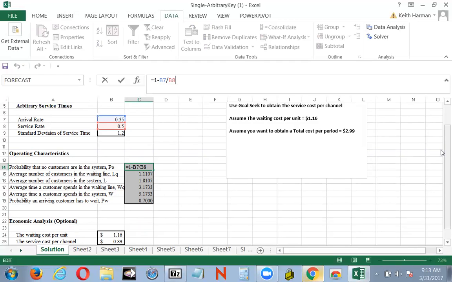So we get B7 divided by B8, and that's 0.35 divided by a service rate of 0.5, and we get this figure, which is 0.30.